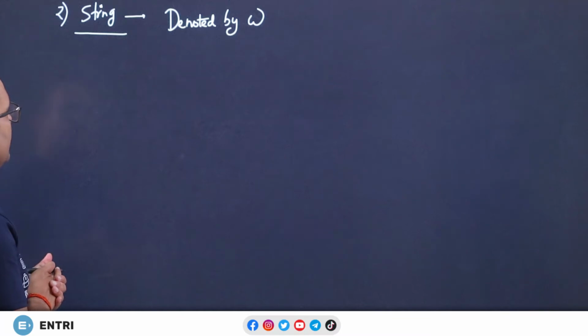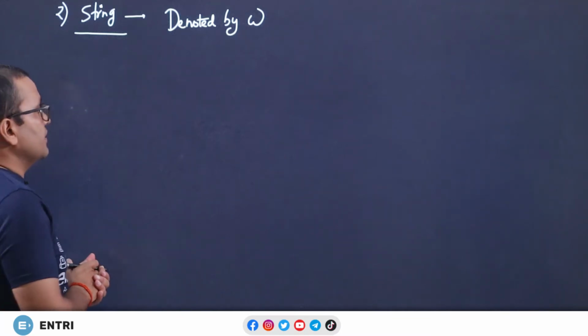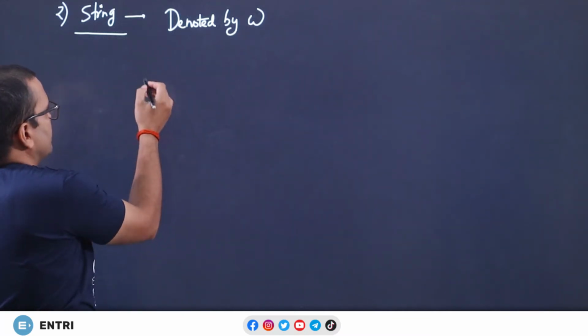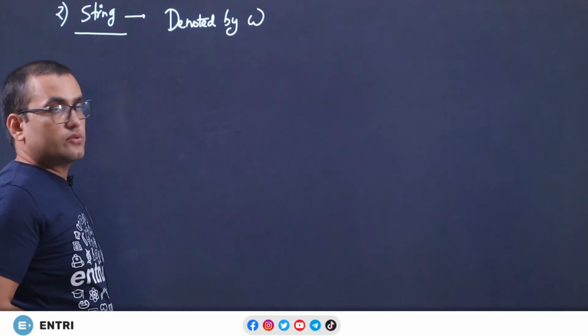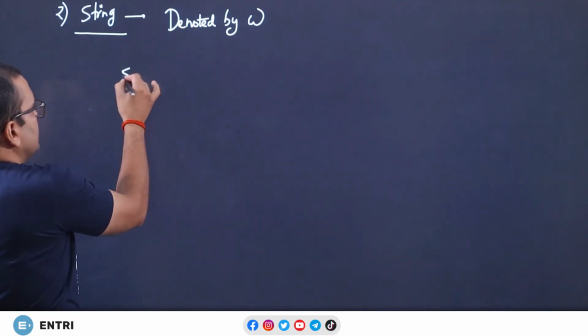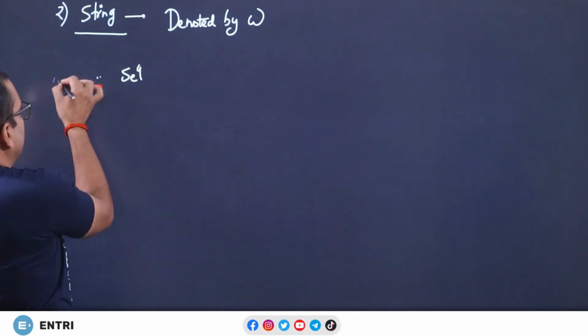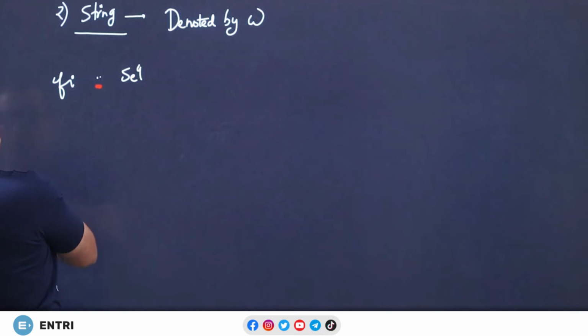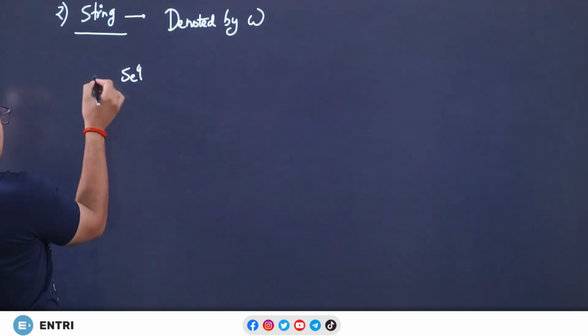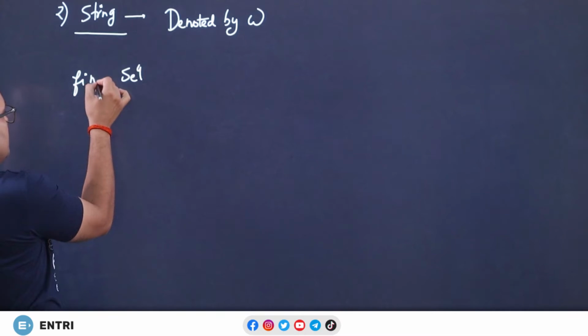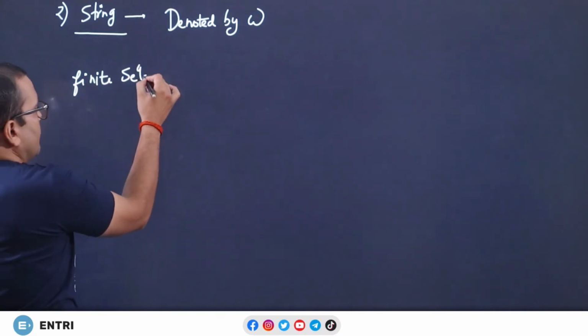So, it is denoted by omega. What is the definition of a string?